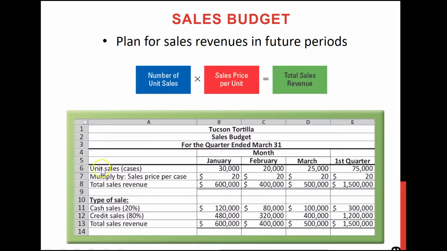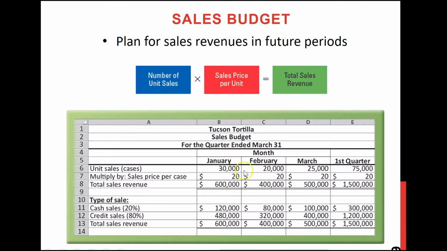So in your sales budget, you're going to forecast how many units you want to sell. So this company, Tucson Tortilla, they want to sell 30,000 cases in January, 20,000 in February, and 25,000 in March. So they will prepare this month-specific budget. You also need to do that when you're going to do your practice problems.